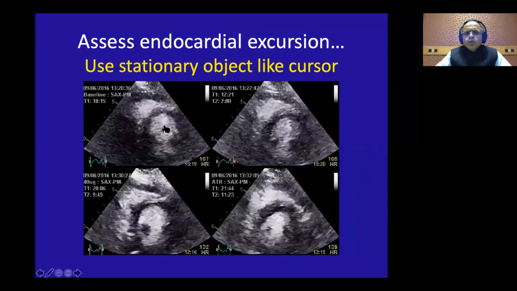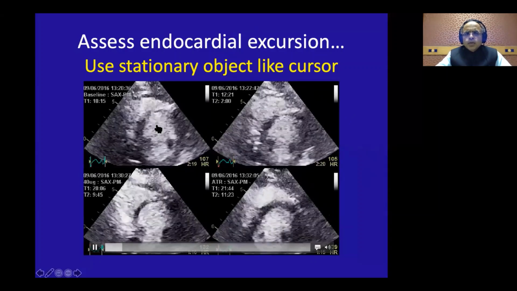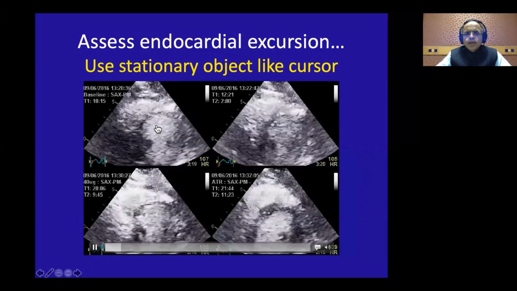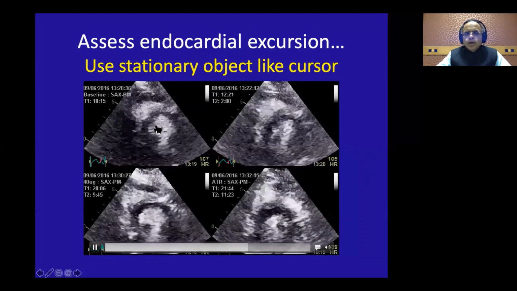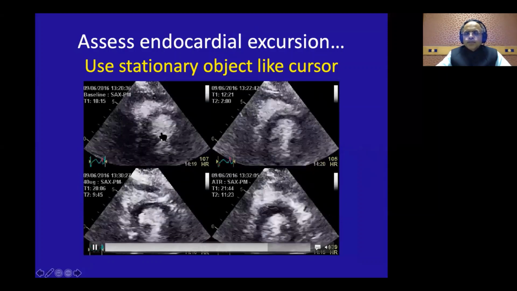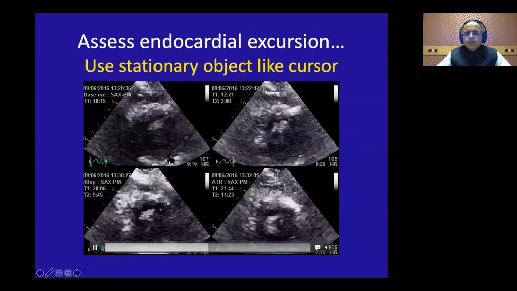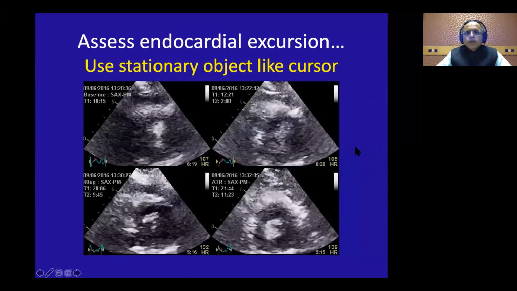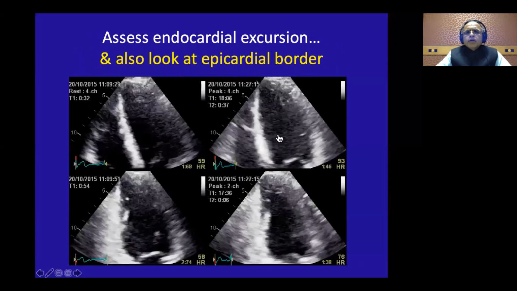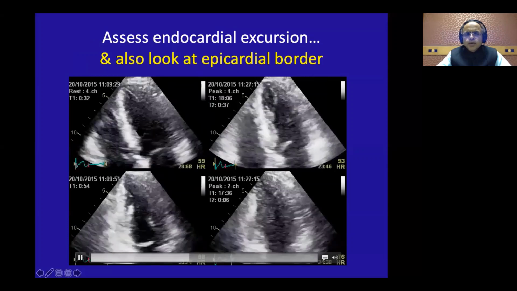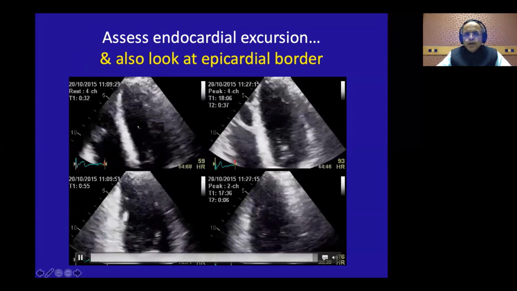Then when you put a stationary object there, look at the endocardium. Do not look at the epicardium first. Look at the endocardium and look how the endocardium is coming towards the center of the image, or the center line of the image if you are in a long axis view.